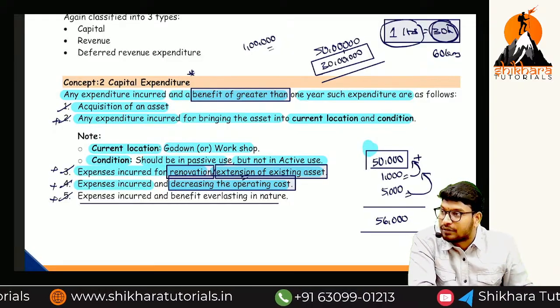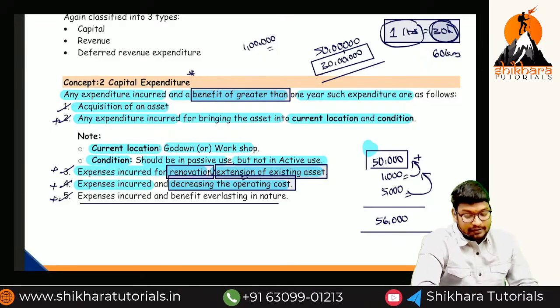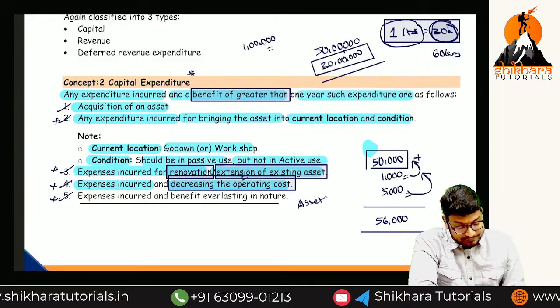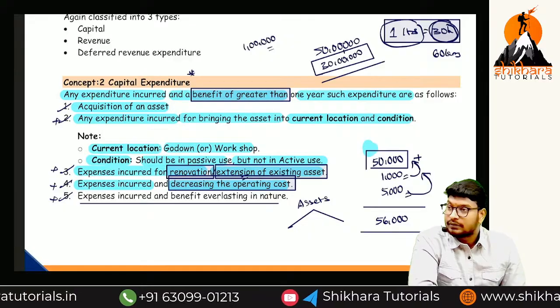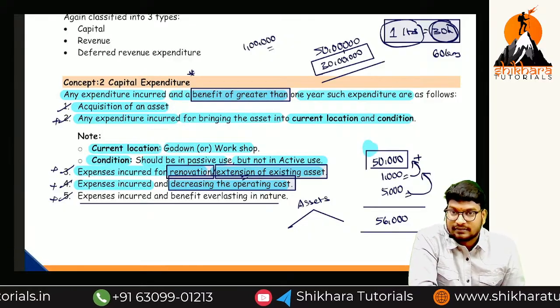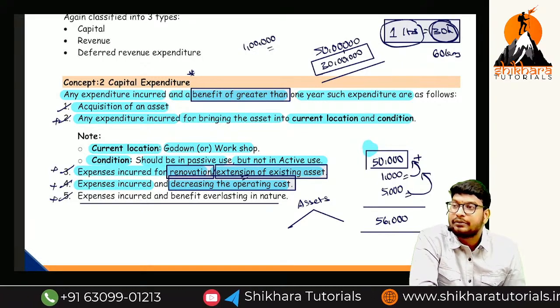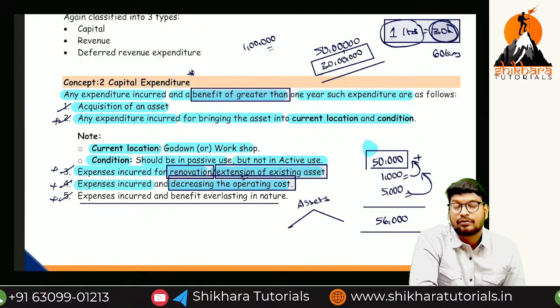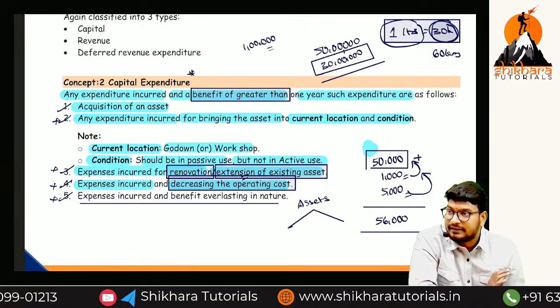Fixed asset is called a capital expenditure. I think you know, assets are divided into how many types? Two types. The first one is called current asset, and the second is non-current asset. Non-current asset is also called a fixed asset. Why are we going to call it a fixed asset? Benefit more than 1 year. Why are we going to call it a current asset? Benefit less than 1 year. That is the reason.